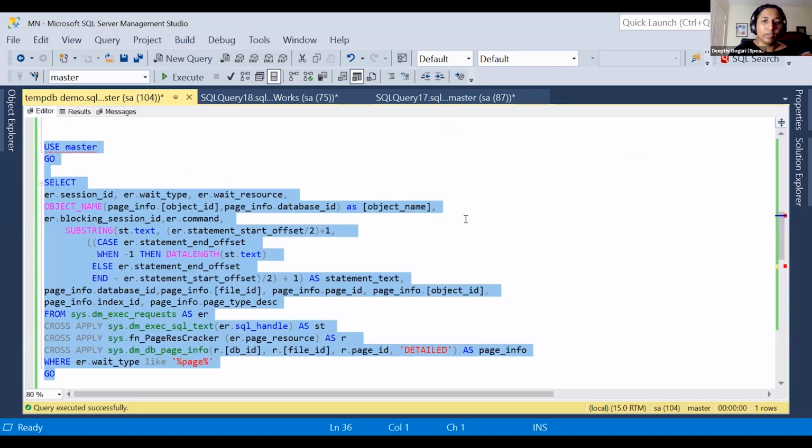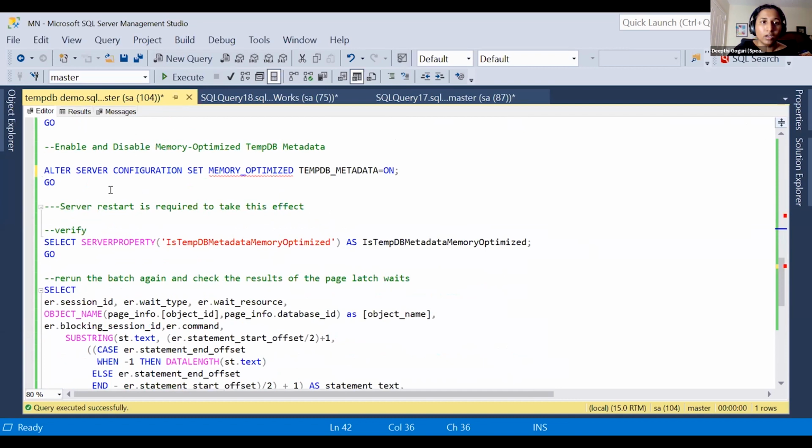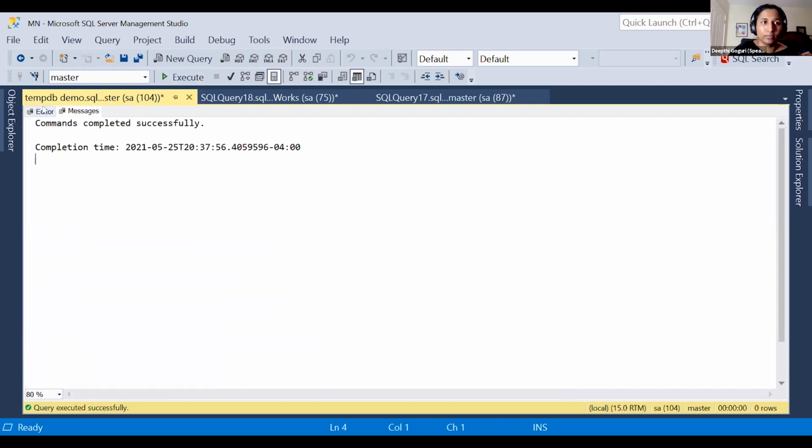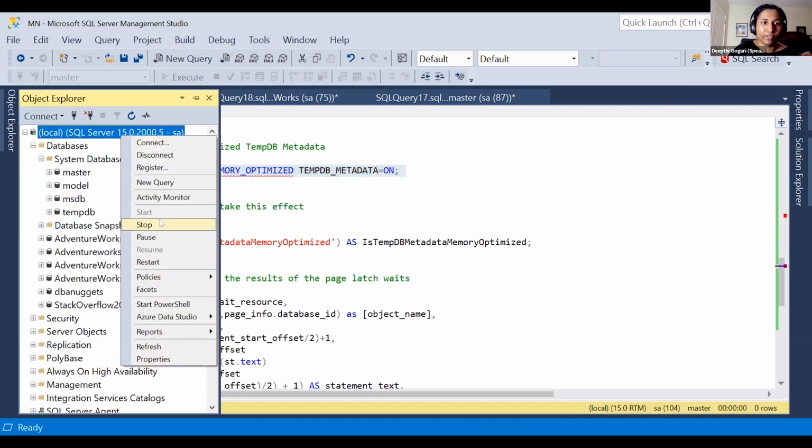So what I will do right now is turn on the memory optimized TempDB metadata setting. It will work like magic if I execute that. And I have to restart my SQL Server for it to take effect.